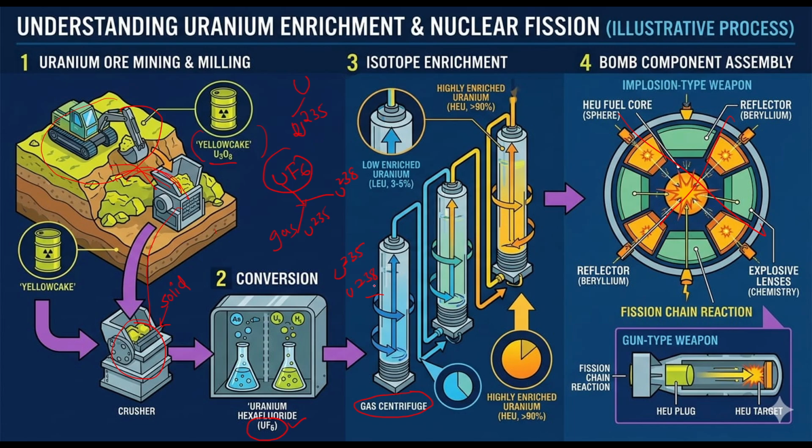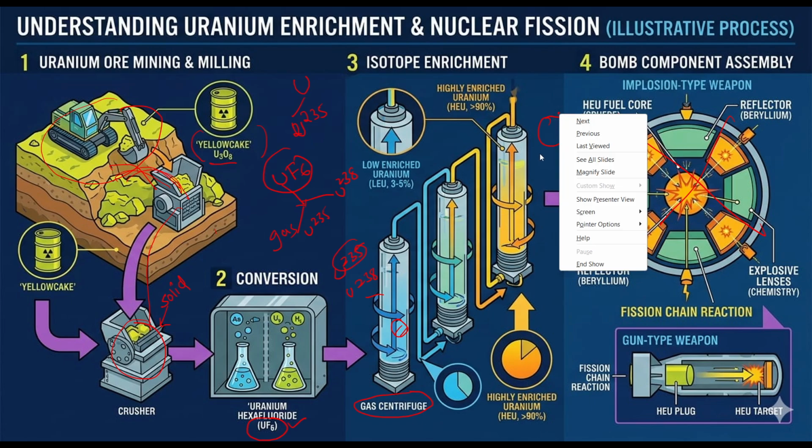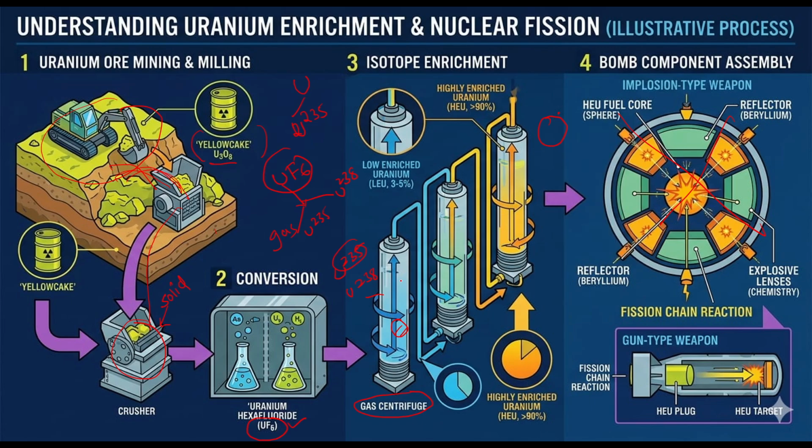When it is continuously rotating, uranium 235 will come close to the cylinder, meaning if a rod is there and it is rotating, it will come close. Uranium 235 will come close to the center, whereas uranium 238 will be present here. When it is continuously rotating, uranium 238 will come out.